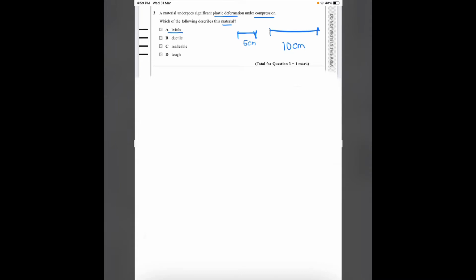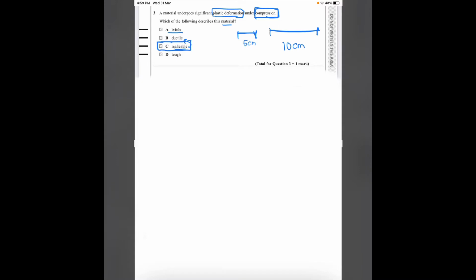For example, if we pull a metal from both sides, applying forces on opposite ends, it will stretch out, and this is called a tensile force. So it is not B, because it will have a plastic deformation, but it is under tensile force. Part C is the same as ductile, but it is a compression force, so the answer is C.